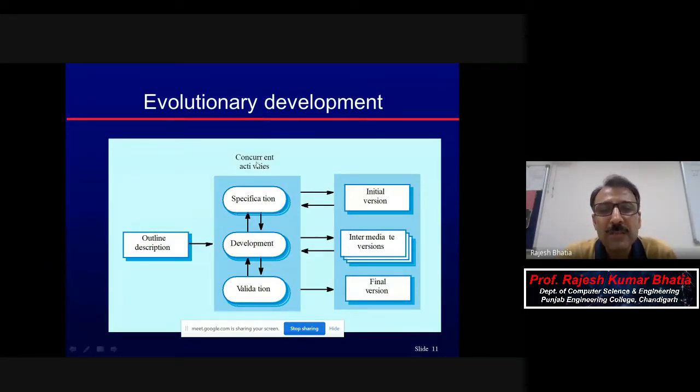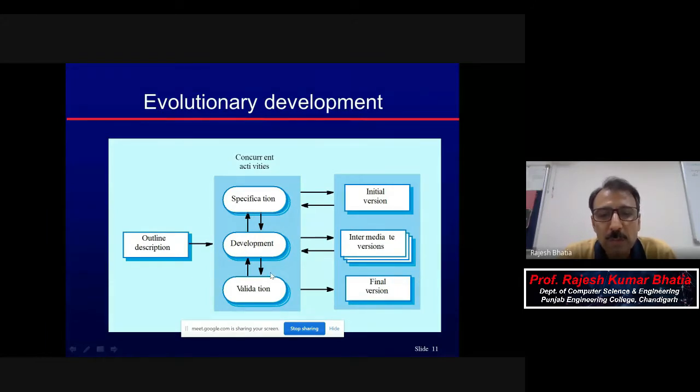Concurrent activities here are specification, development, and validation. It means all these are concurrent activities with a rough set of, or you can say 1% of, the requirements. You will specify them, you will develop them, and then you will test them. Again, there will be feedback after testing.